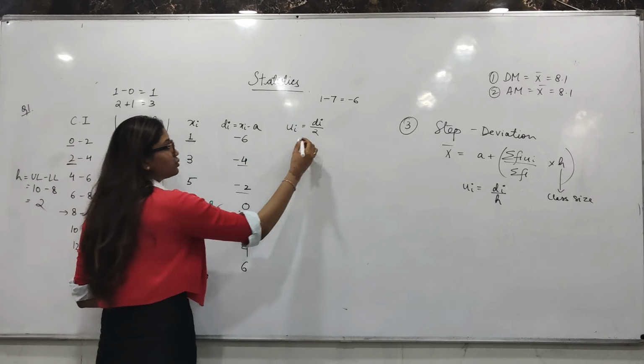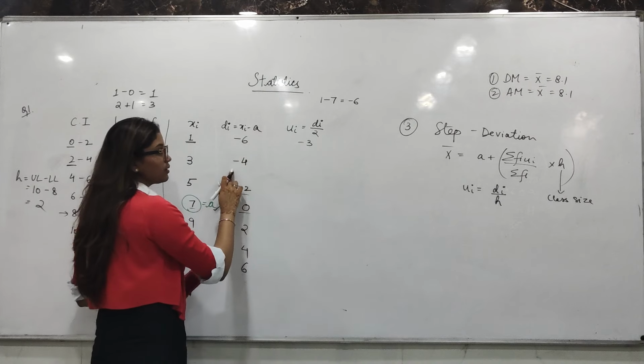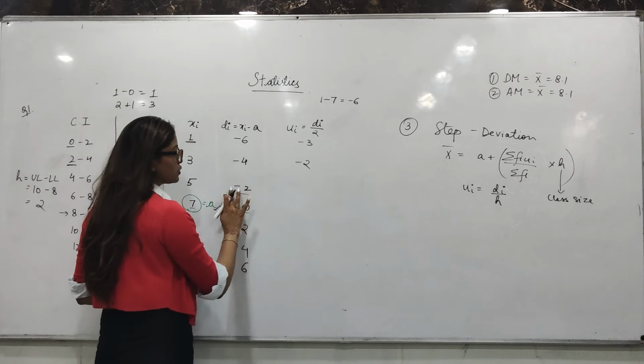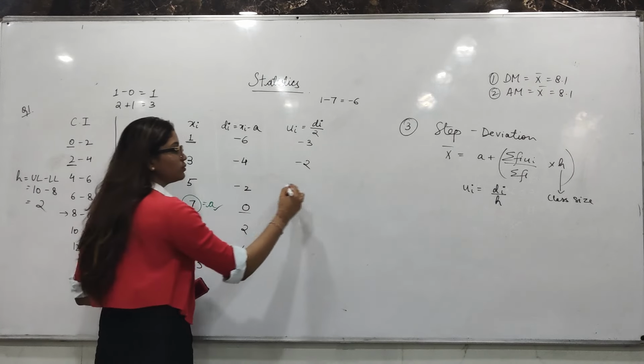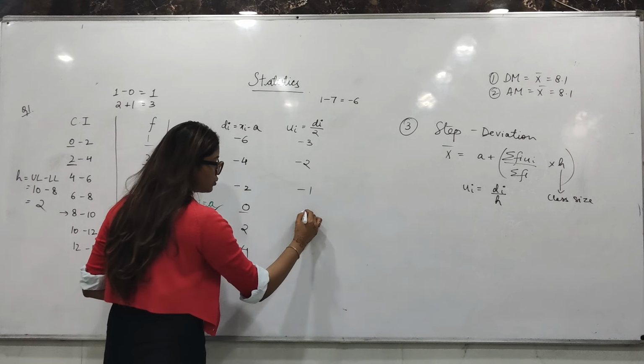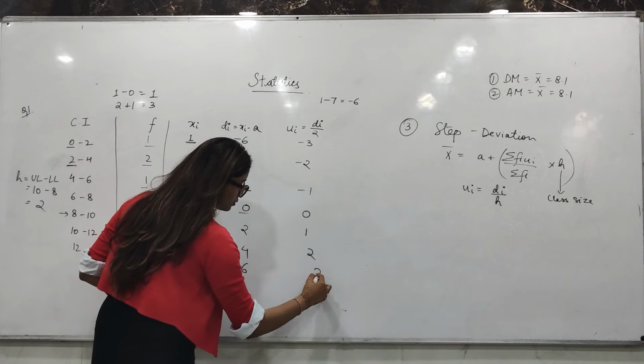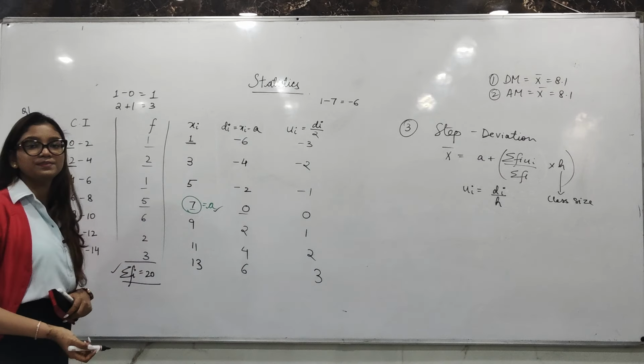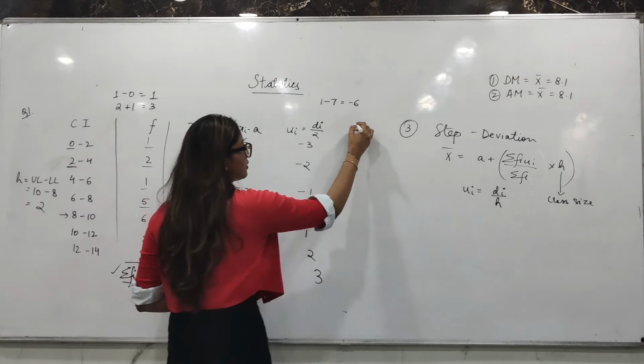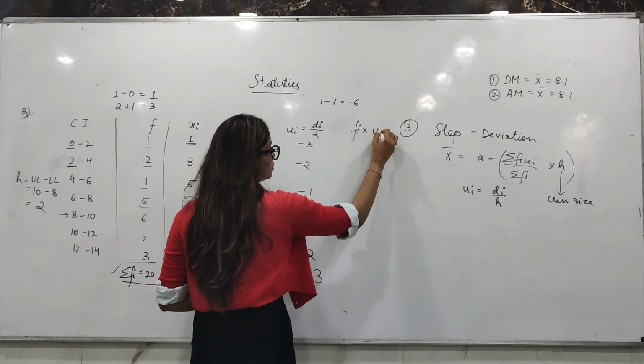Minus 6 divided by 2, minus 3. Minus 4 divided by 2, minus 2. Minus 2 divided by 2, minus 1. 0 divided by 2 is 0. 2 divided by 2 is 1. 4 divided by 2 is 2. And 6 by 2 is 3. Okay, last thing, fi into ui.